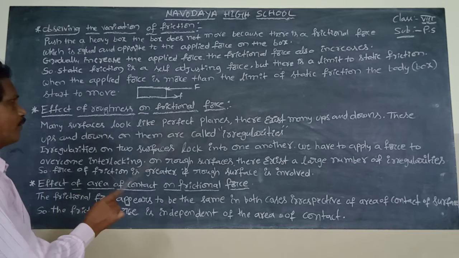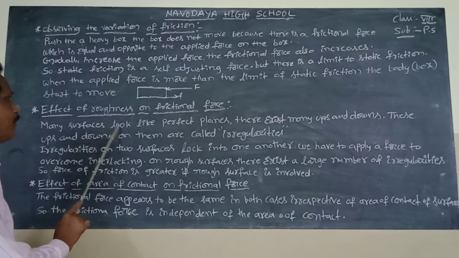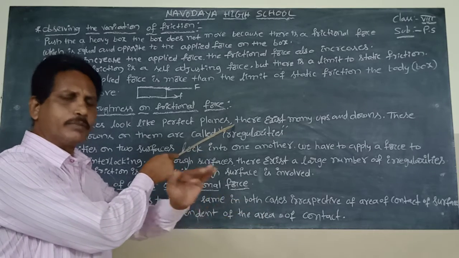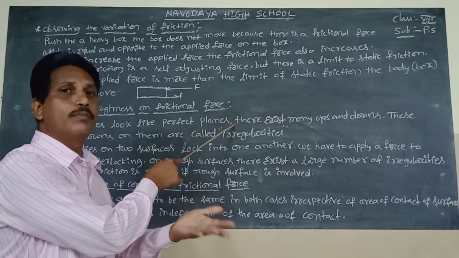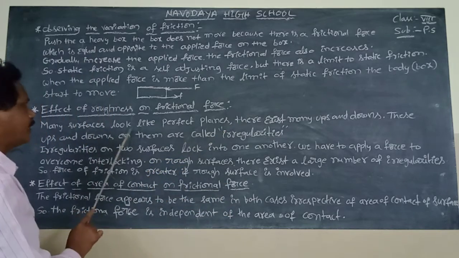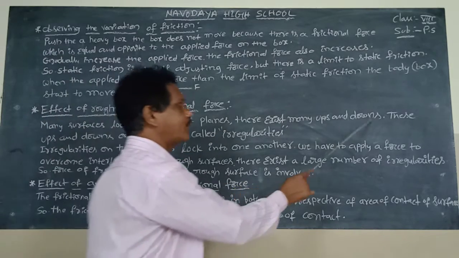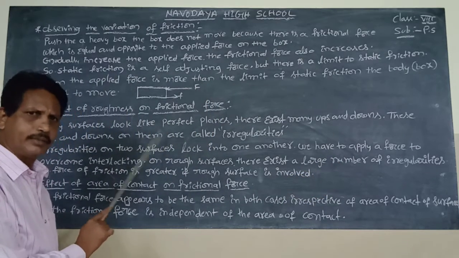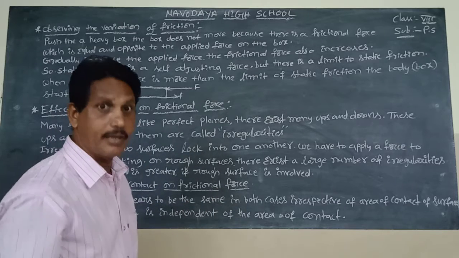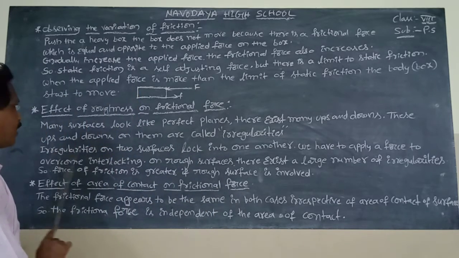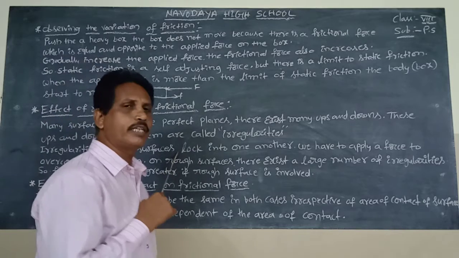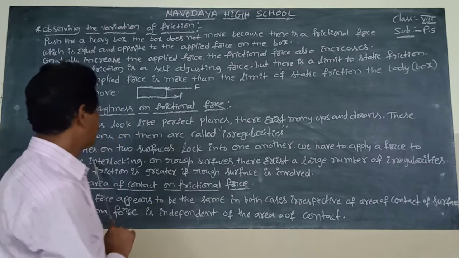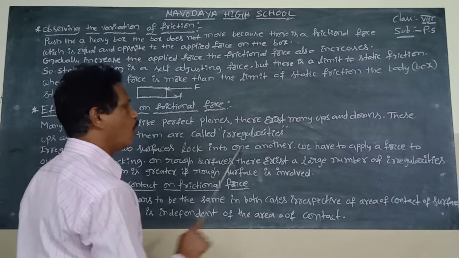Another one, effect of roughness on frictional surfaces. Many surfaces look like perfect planes, but some surfaces produce more frictional force. There exist many ups and downs. These ups and downs on the surfaces are called irregularities. Irregularities on two surfaces, like the surface of a tile and the surface of a road, are interlocked. Two surfaces lock into one another.